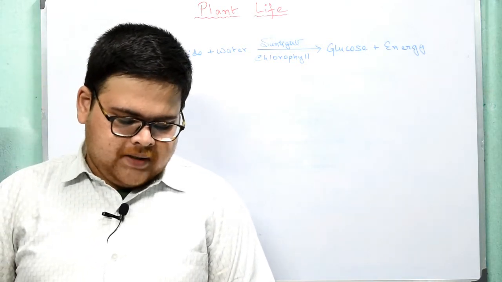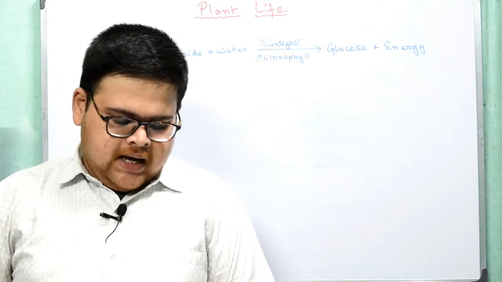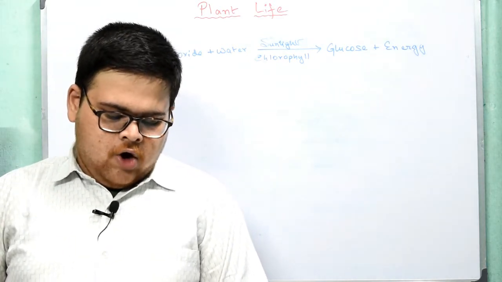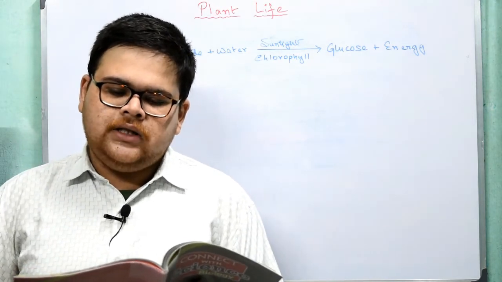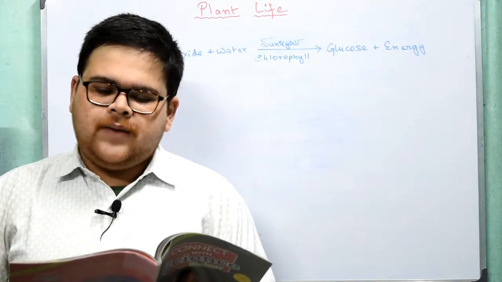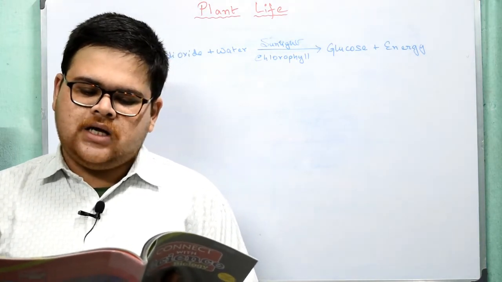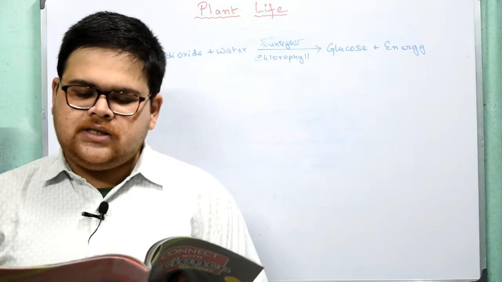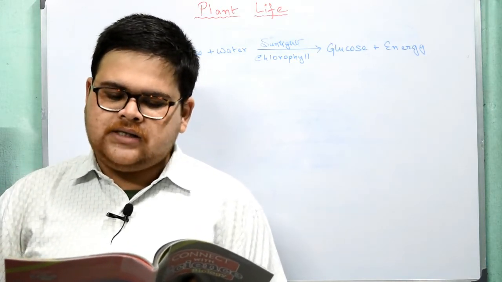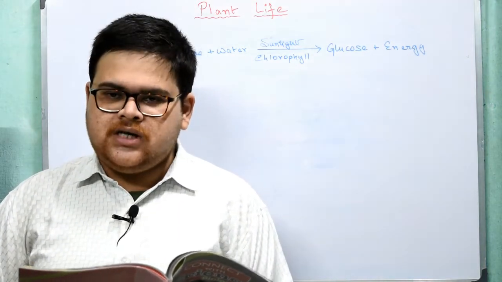Water: only 1% of the water absorbed by the roots is utilized in photosynthesis. The rest is lost by transpiration. Water also serves as a solvent for transporting minerals within the plant body. Water absorbed by the root hair reaches the xylem in the root, from where it is transported up the stem, xylem, and further to the leaves. The extensive system of veins and venules in leaves allows water to reach the leaf cells efficiently.